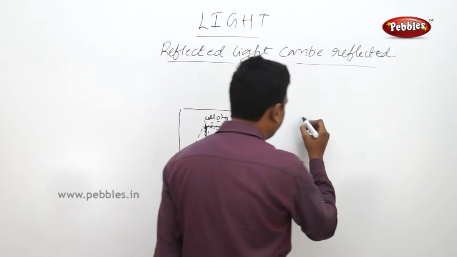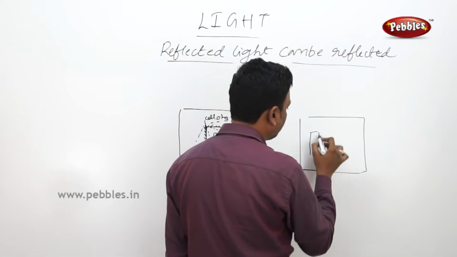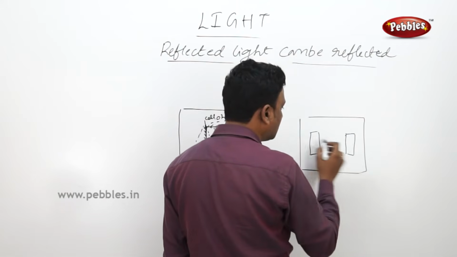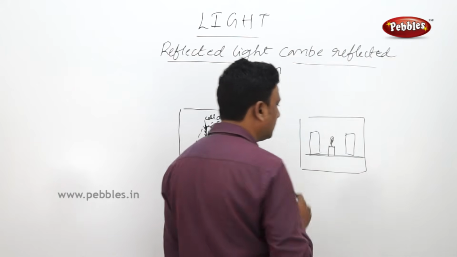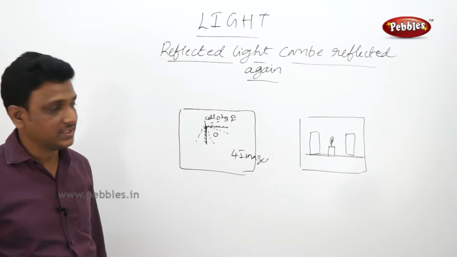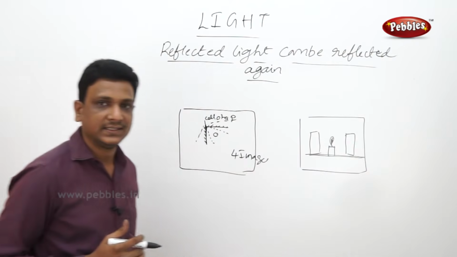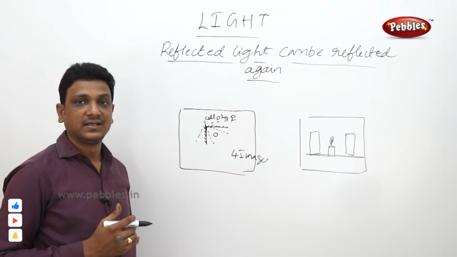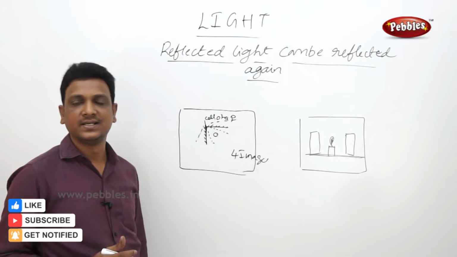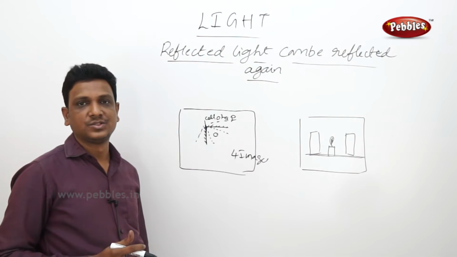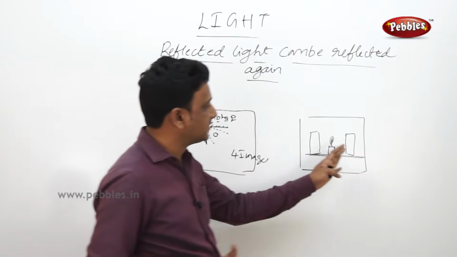In the same way, place one mirror here and one mirror here, exactly opposite each other, then place a candle. How many images of the candle do you see? When two mirrors are placed exactly opposite each other on the same plane, you will see multiple images of the candle, n number of images. So when the angle is 0, you see multiple images.